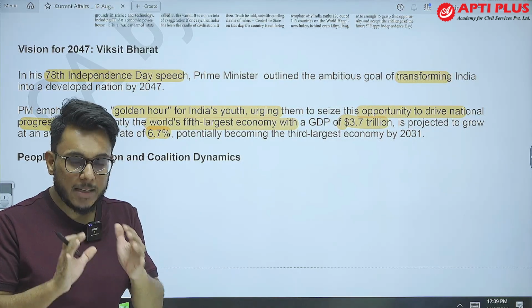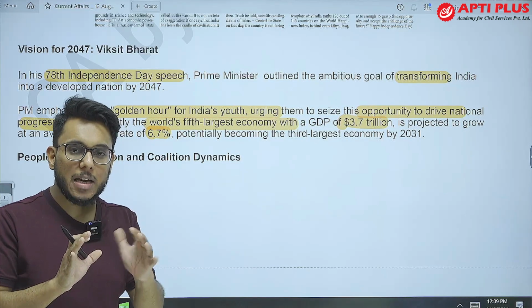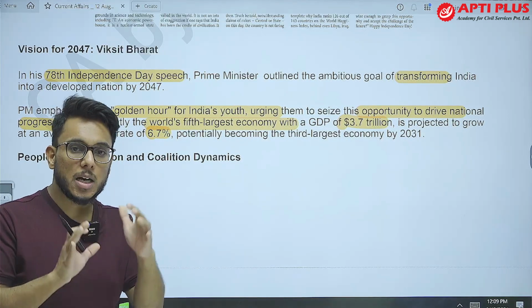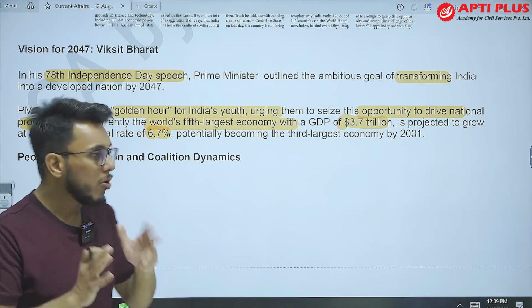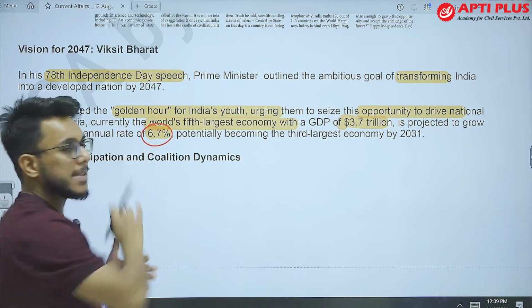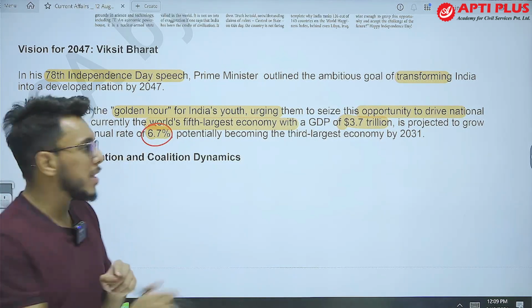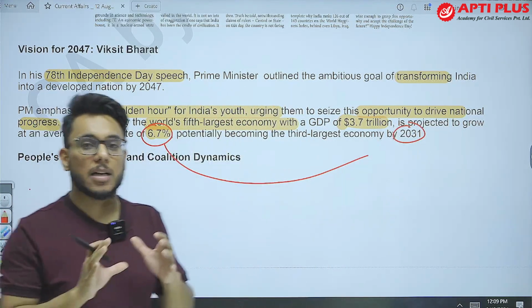Our GDP stands at $3.7 trillion. The immediate plan is to ensure that we become the third largest economy. It is estimated that India's GDP would grow at 6.7%, and by 2031, India will become the third largest economy.